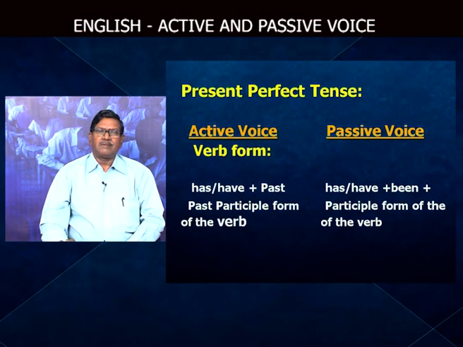Now, let us see how a sentence in present perfect tense is transformed from active voice into passive voice. Has, have, those are the helping verbs, and the past participle form. I have written a story. That is the active voice sentence in present perfect tense. What have I written? A story. Therefore, the object is a story.